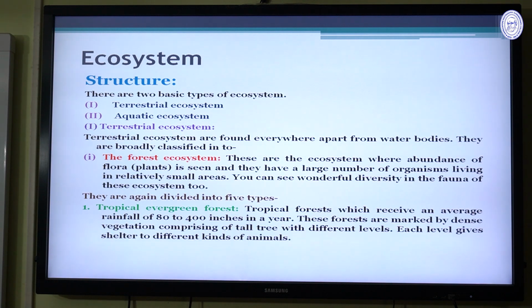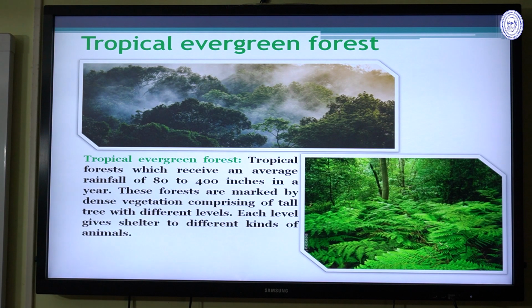The first is the tropical evergreen forest, which receives an average rainfall of 80 to 400 inches in a year. These forests are marked by dense vegetation comprising trees at different levels. Each level gives shelter to different kinds of animals.